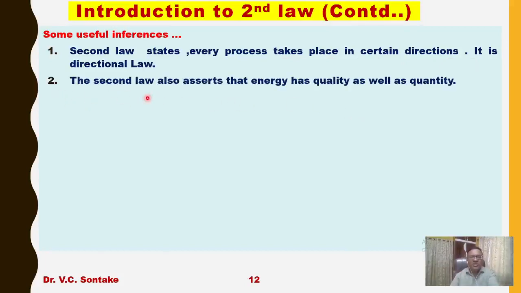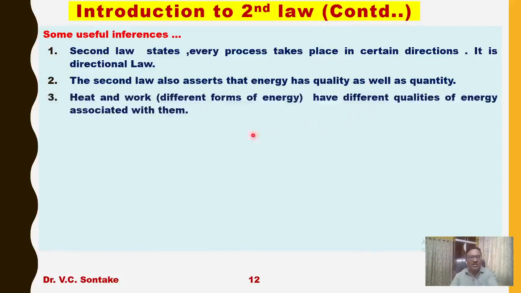Number two, the second law also asserts that energy has quality as well as quantity. Very important inference of the second law of thermodynamics. Number three, heat and work, which are two different forms of energy, have different qualities of energy associated with them. 100 kilojoule of heat and 100 kilojoule of work are different qualitatively.